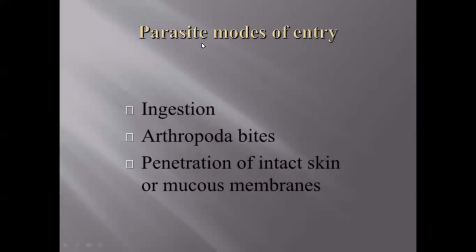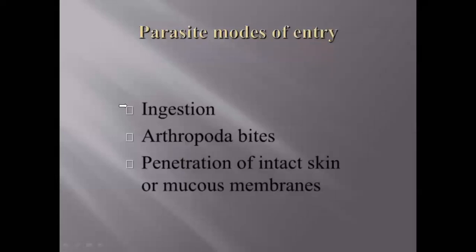Parasite modes of entry. The first and foremost one is ingestion. The second is arthropod bites, for example bites by mosquitoes. The third is penetration of intact skin or mucous membrane.